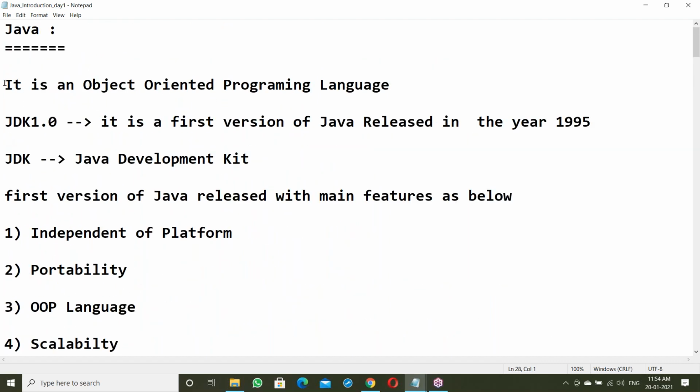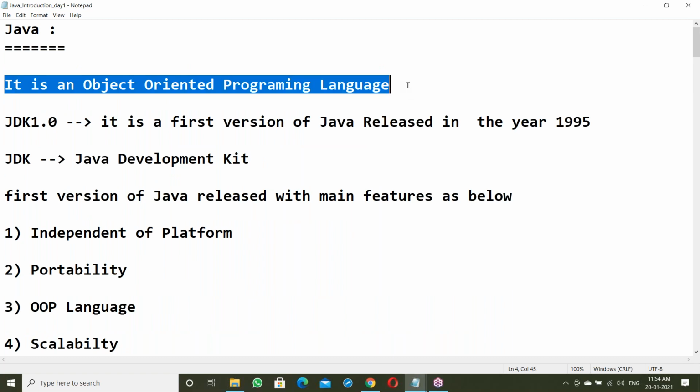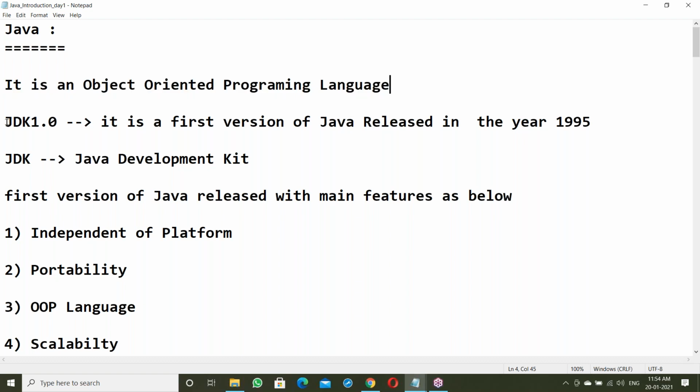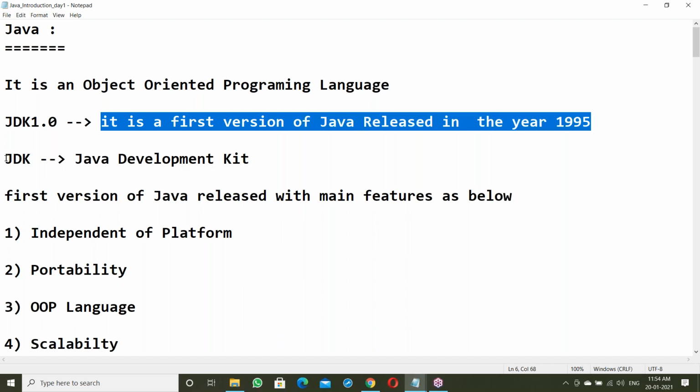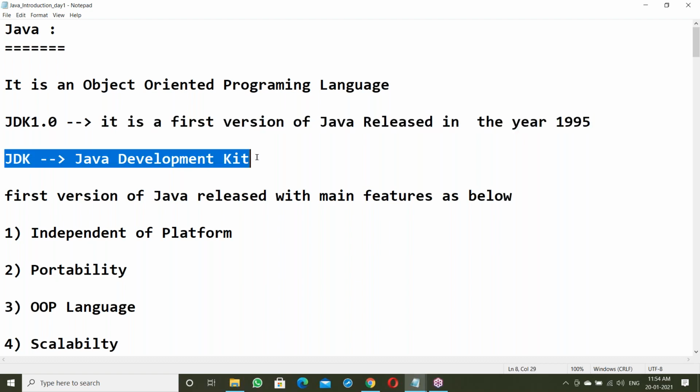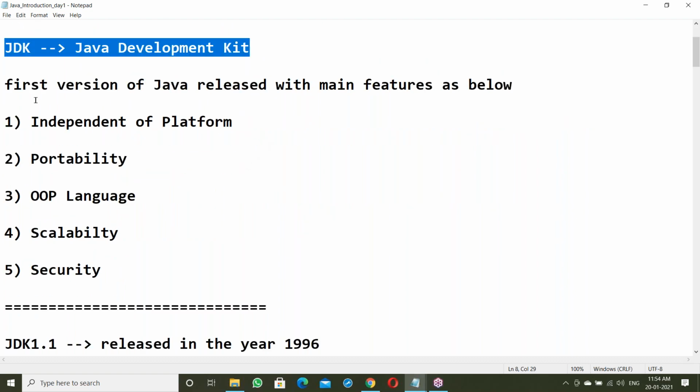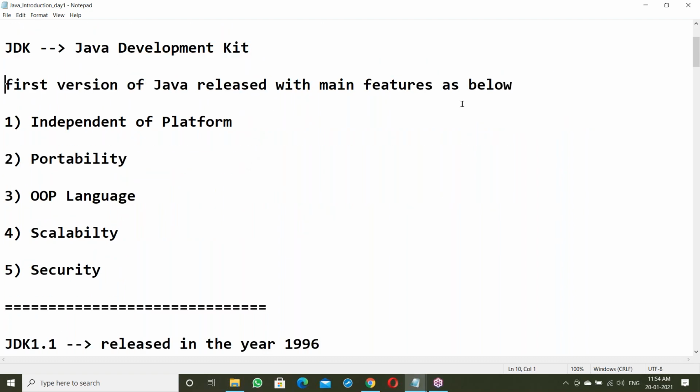First, Java is an object-oriented programming language. Just a review of yesterday's topic. Next, JDK 1.0 is the first version of Java, released in the year 1995. JDK stands for Java Development Kit. The first version of Java was released with main features as below.